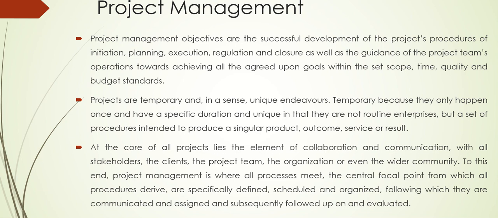Then is execution and production. We have to do production, set up the market for it, regulation, timely supply, and closure. Maybe after some time, when all these things are over, these masks will be of no use, nobody would like to use them. So these are 4 or 5 steps which we have to manage while we successfully try to manage a project, as well as the guidance of project teams and operations towards achieving all the agreed upon goals. Now this term goals is very, very important.